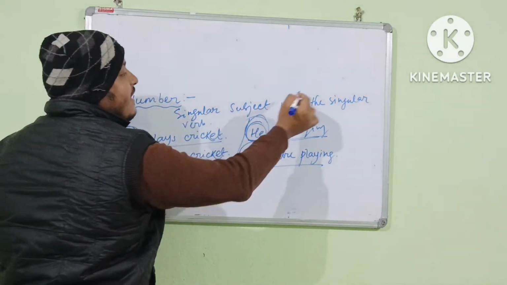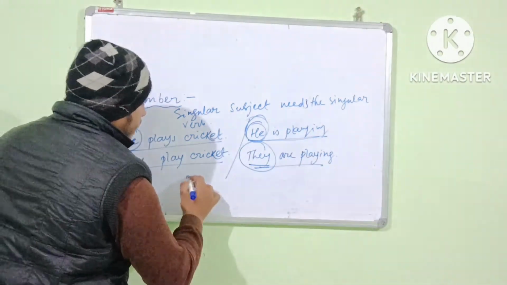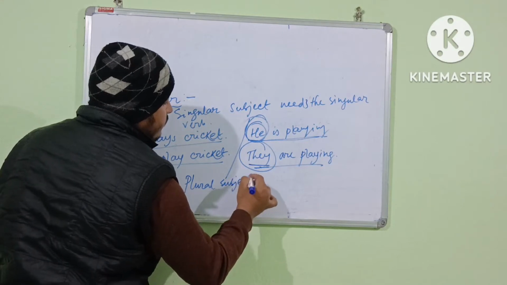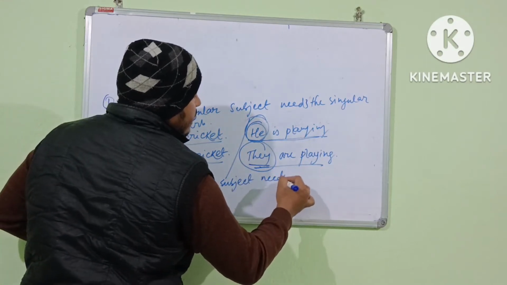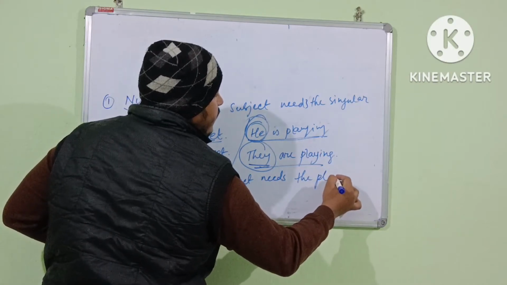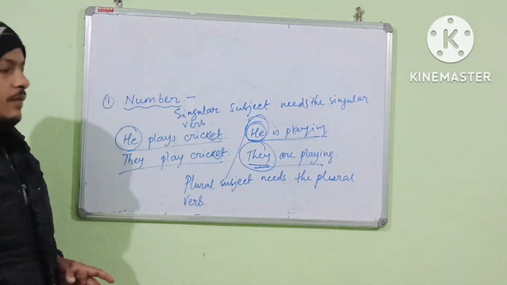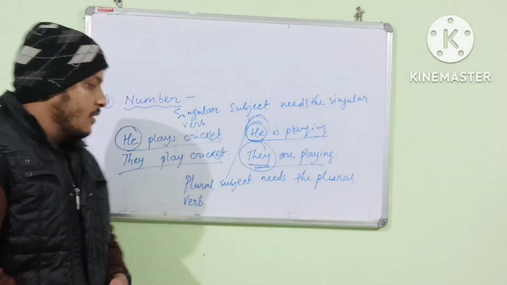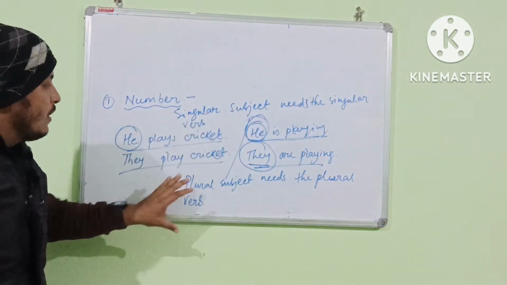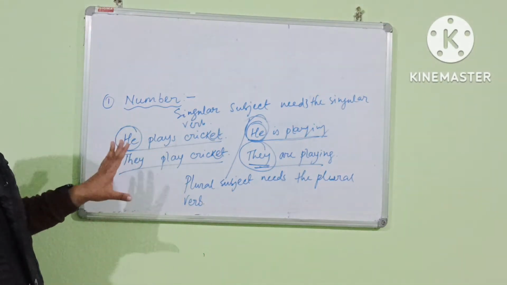So singular subject needs the singular verb and the another one is plural subject needs the plural verb. So the first rule is that the basic rule that is singular subject needs singular verb and plural subject needs plural verb. Understand? This is the first rule.